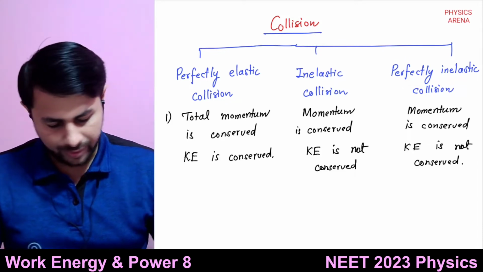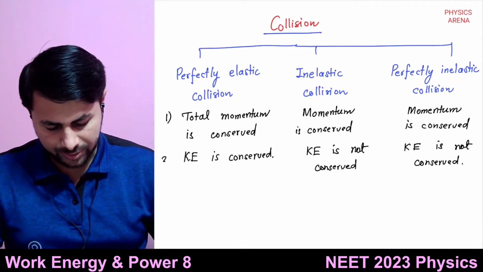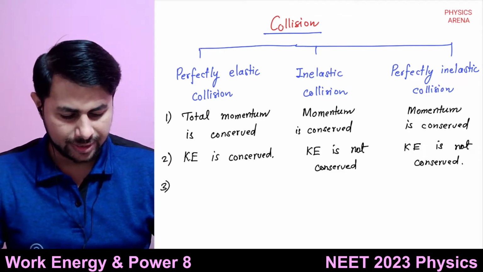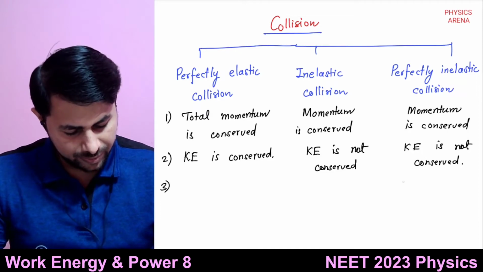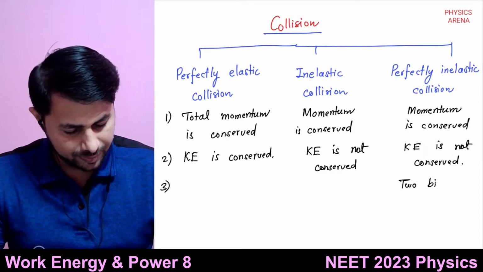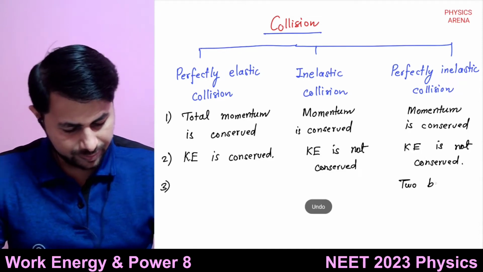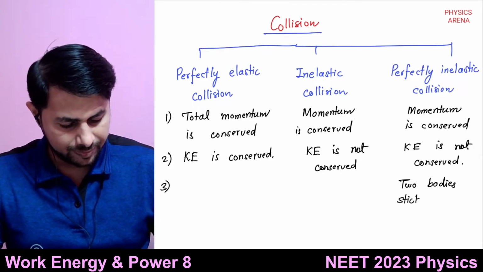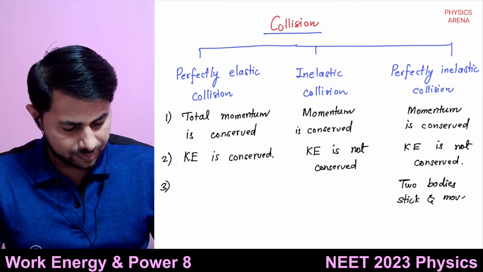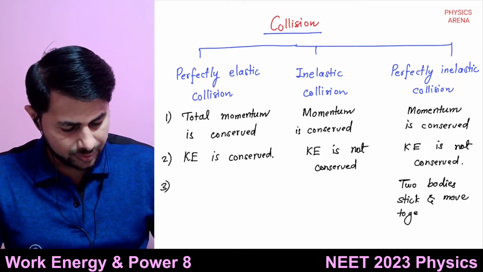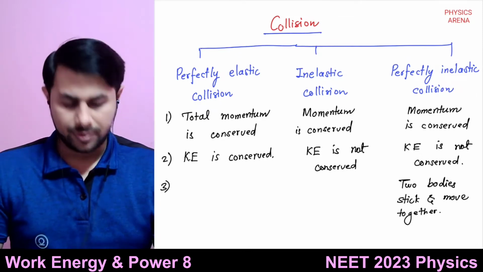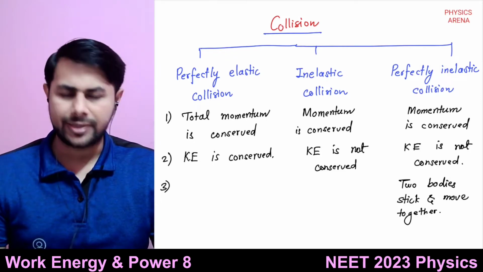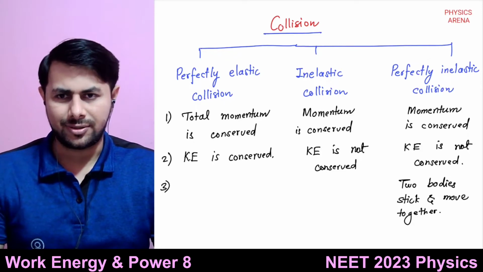So this is the third point. What happens in case of perfectly inelastic collision? Two colliding bodies stick and move together. This happens only in the case of perfectly inelastic collision.